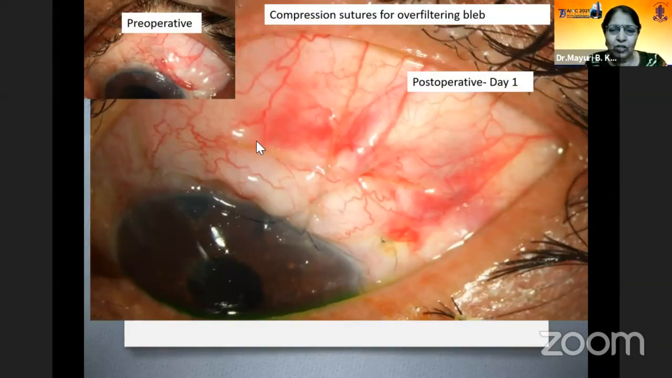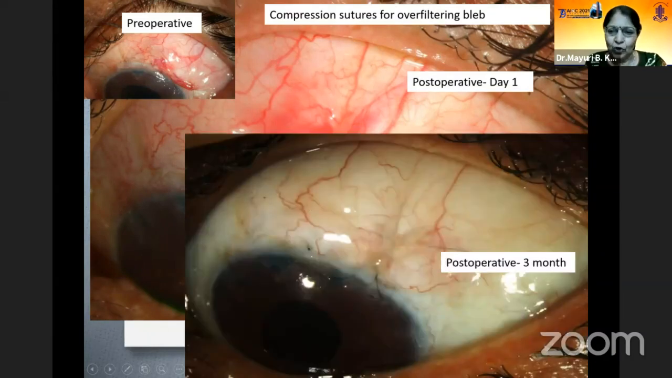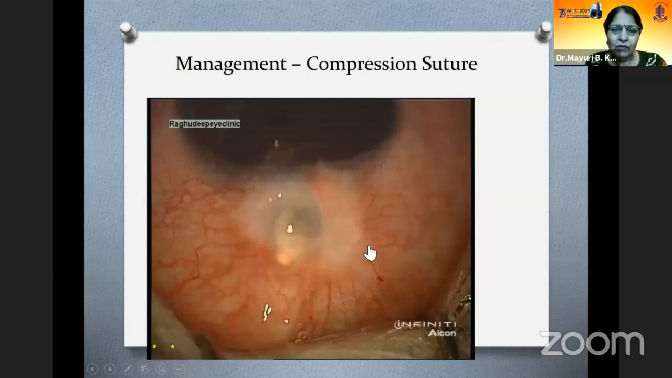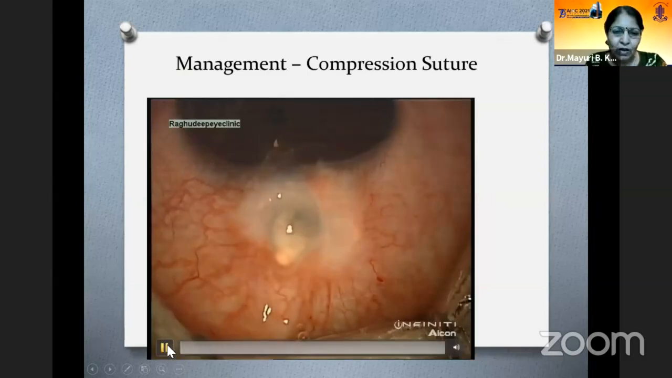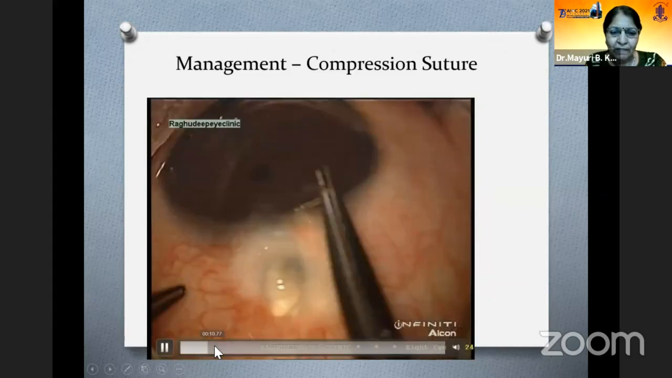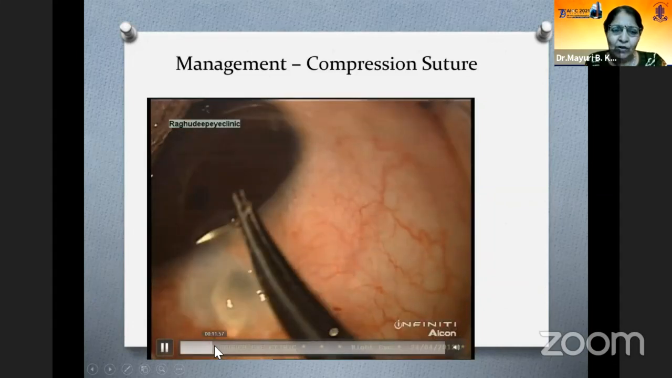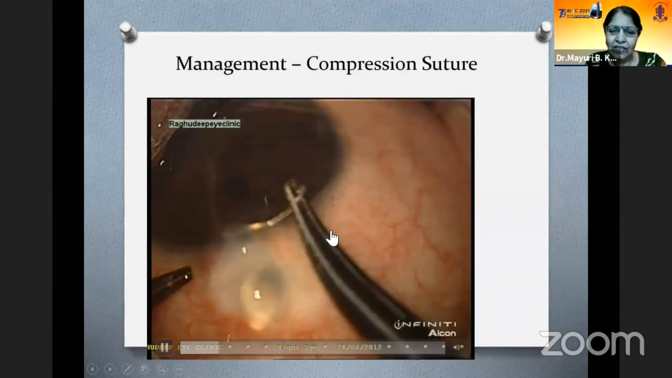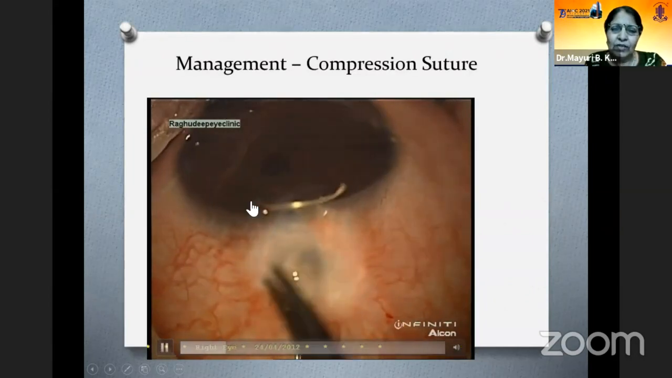This is how the post-operatively he looked like, and he did fine post-operatively. At the end of 3 months, everything was good. So this is a small clip to show in another patient how a compression suture can be taken. You can start from the corneal side or you can start with the horizontal. So it's just a cross.